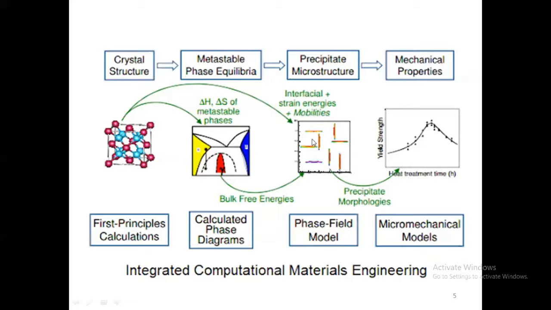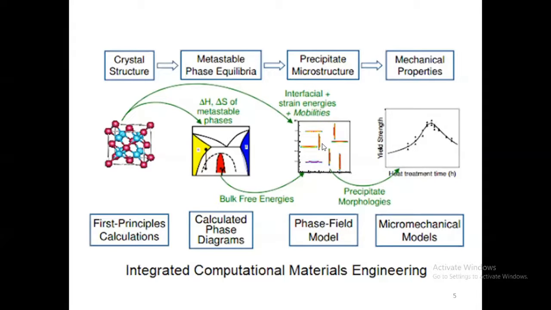We are also able to get some input from first principle calculation, because with phase field modeling, we are able to get the microstructure without touching the experiment, without doing any solidification techniques. We are able to see what kind of microstructure will form.